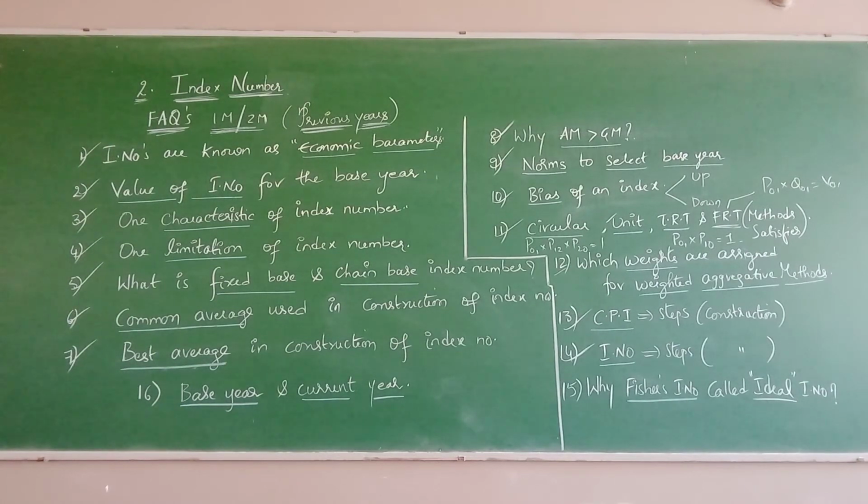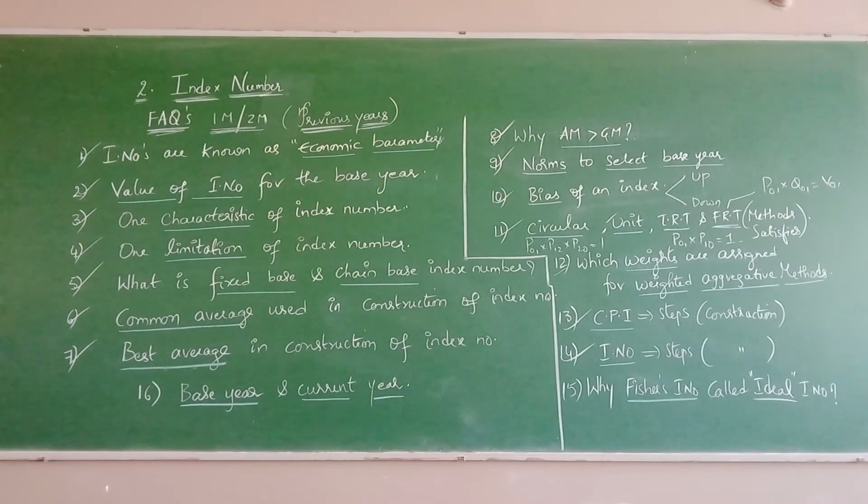Next, question number 10. Bias of an index. Laspeyres shows upward bias and Paasche shows downward bias. Reason why Laspeyres is upward? Because Laspeyres considers the weights as base year quantities. When you use the base year quantities, definitely the usage will become more than it is needed, and the numerator relatively large. That is the reason it is always upward.